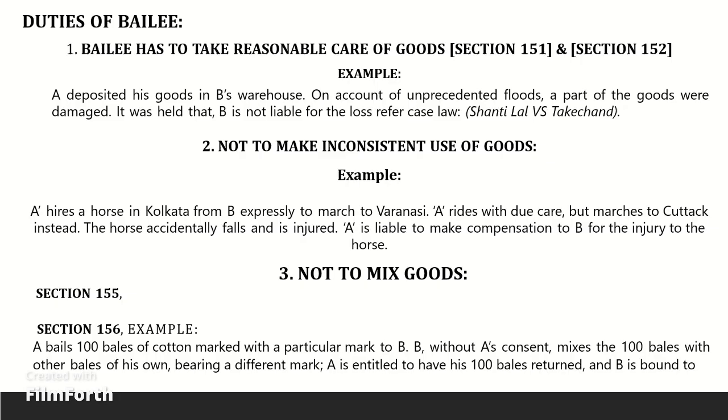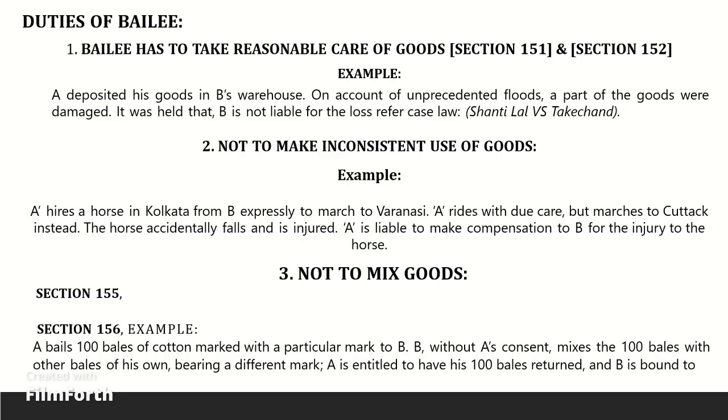Not to make inconsistent use of goods. Section 153 and 154. As per Section 154, if the bailee makes any use of the goods bailed, which is not according to the terms and conditions of the bailment, he is liable to compensate the bailer for any loss or destruction of goods. As per Section 153, a contract of bailment is voidable at the option of the bailer, if the bailee does not use the goods according to the terms and conditions of bailment.